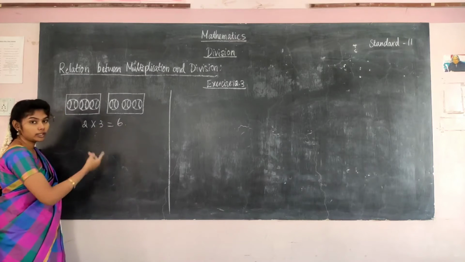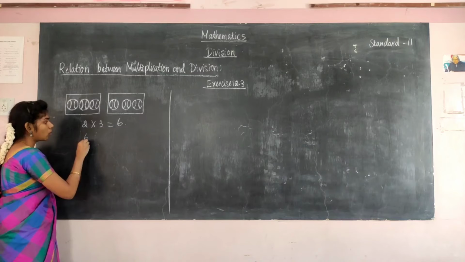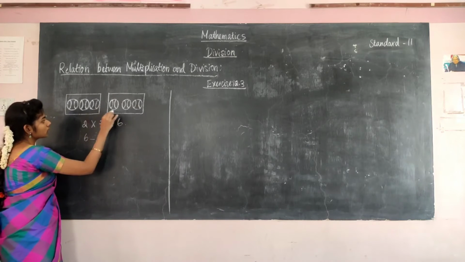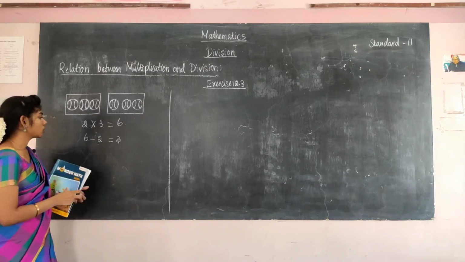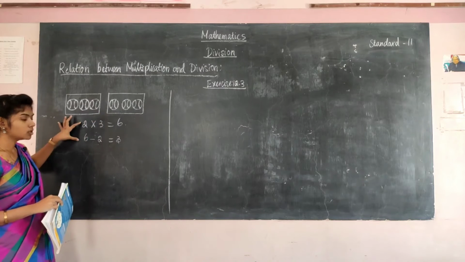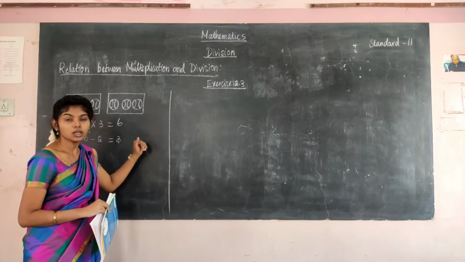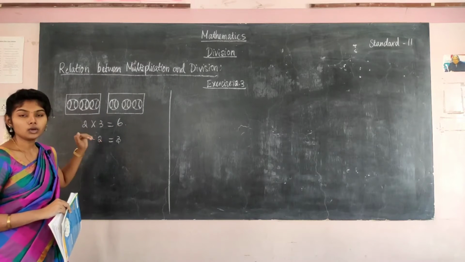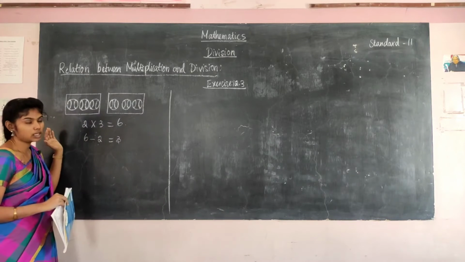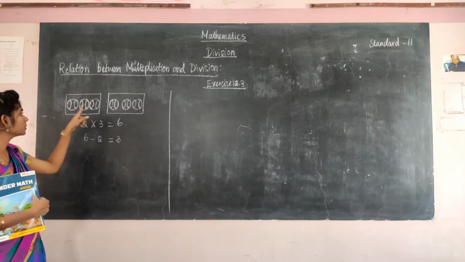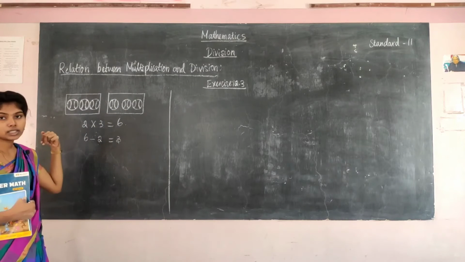Next I am writing for division. See here how many balls are there? 6 balls. So I am taking 6. 6 balls are divided into 2 groups. So in each group there will be 3 balls. With the same thing I have written two things, multiplication as well as division. So definitely there is a relationship between multiplication and division. If we know multiplication, we can easily do the division sentence. There are 2 groups, in each group 3 balls, and totally 6 balls.